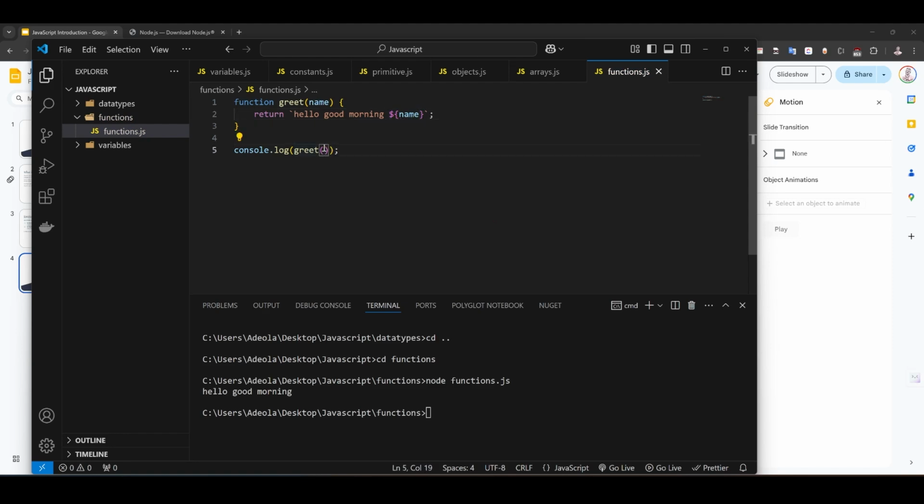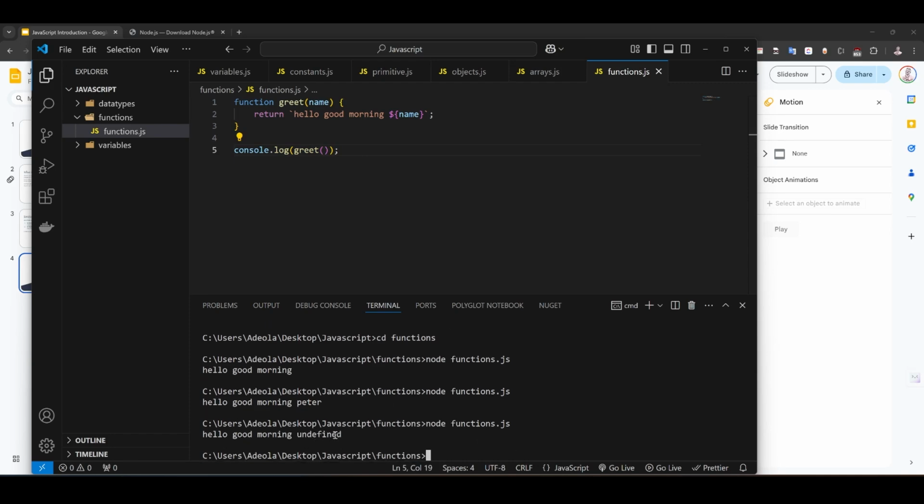So if I come here and I pass Peter, that means this function takes in an argument. So it takes in an argument or a parameter, whatever you call it. That means whenever you're calling this function, you must pass in something. So if I save this now and I come in here, you can see hello, good morning, Peter. So let's assume I didn't pass anything and I try to run this. Let's see what we're going to get.